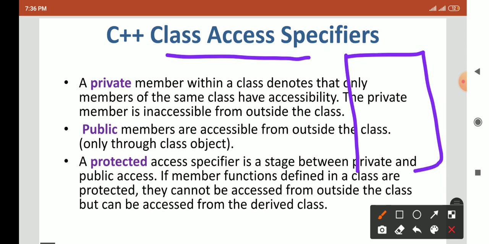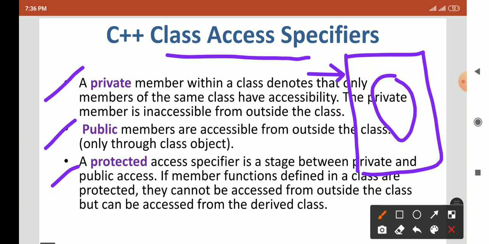All of you know a class. Suppose this is a class. A class contains variables and methods. As you know, the encapsulation principle applies to a class. So what happens in encapsulation? We are encapsulating data into, we can say, one structure. For encapsulation, these access specifiers are important. We are going to study one by one what is the role of these access specifiers.